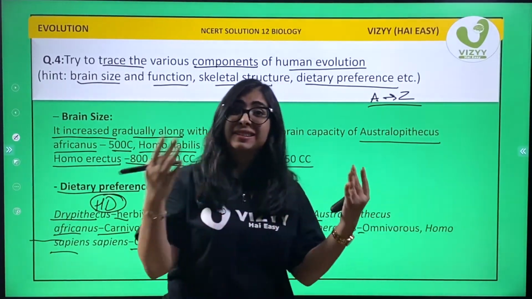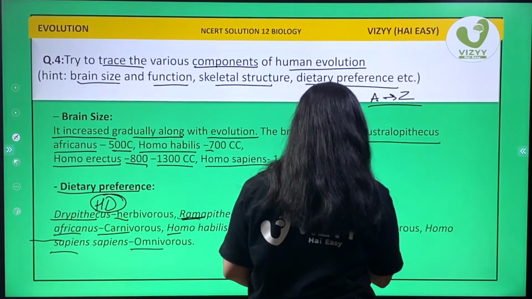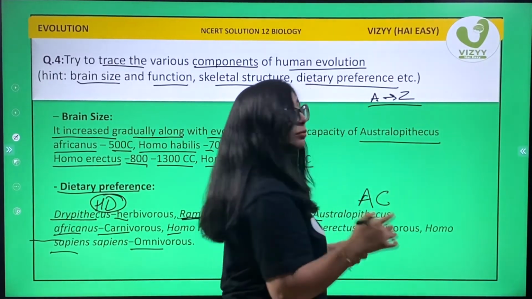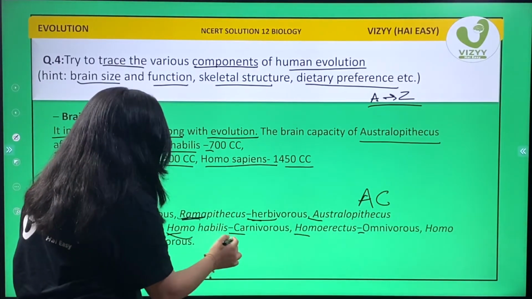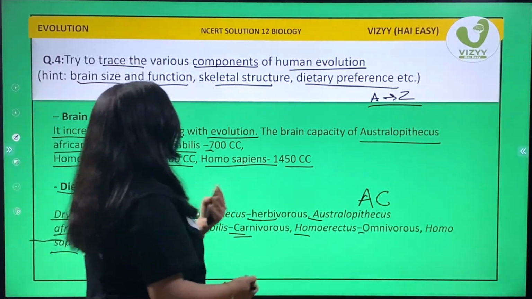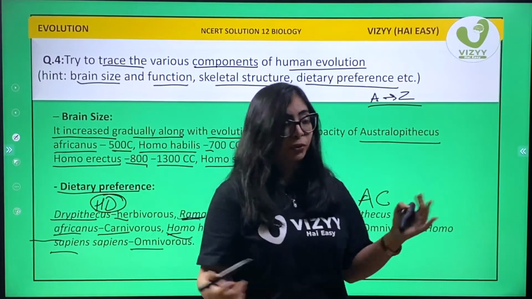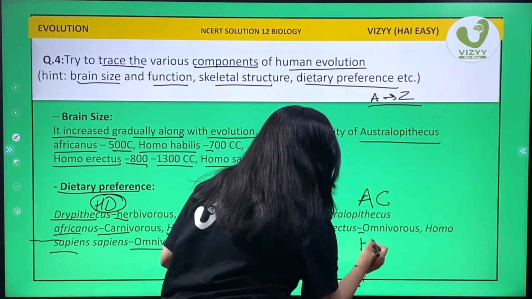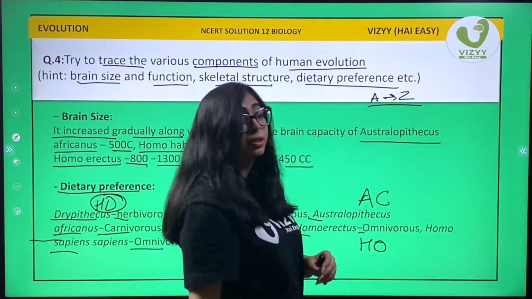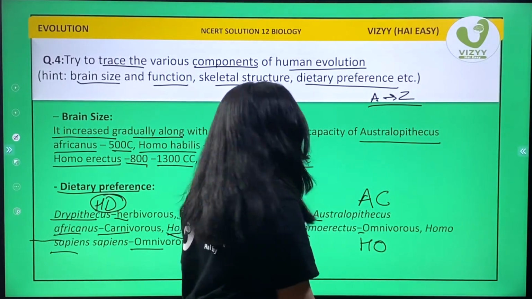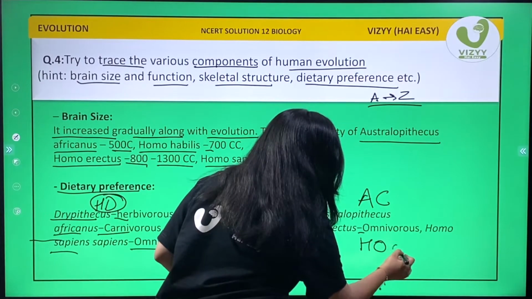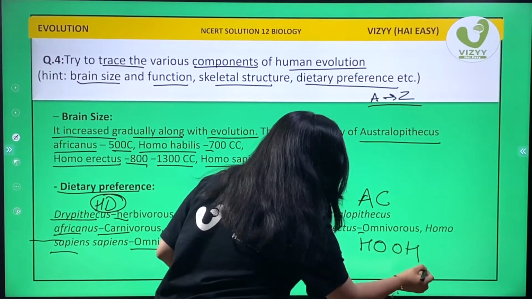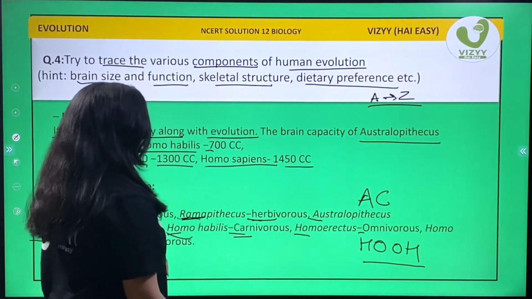Australopithecus africanus, carnivores. Homo habilis again carnivores. Homo erectus used to eat both herbs as well as animals, so he was omnivores. And lastly again Homo sapiens sapiens, he was also omnivores.